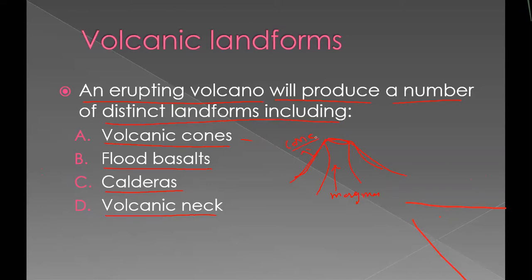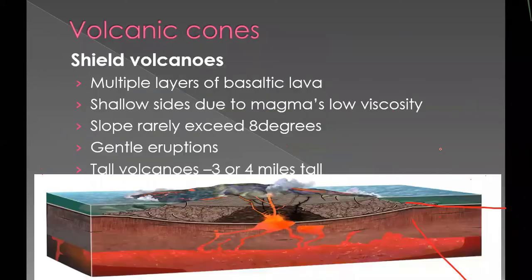These cones may vary in size and shape. Sometimes the slope will be very steep, or sometimes it may be very gentle, or it may not have a slope at all. Based on that, we have many classifications of volcanic cones. The first one is the shield volcano, or shield cone.